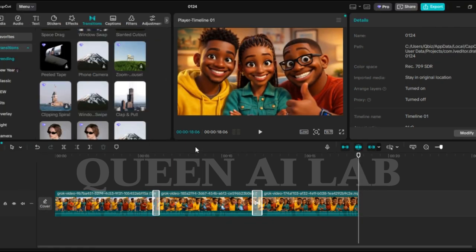So you can see how it comes out. We have applied our transitions here. The next thing you need to do is to hit export. So once you export, your work is done. Now let's look at the final finishing of what you did.